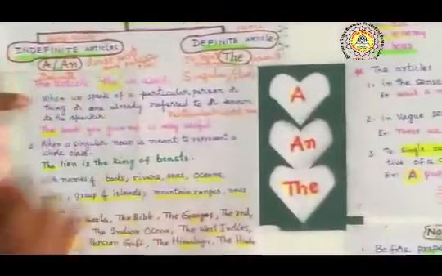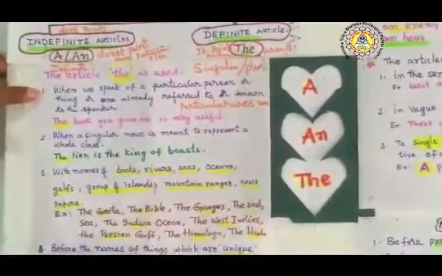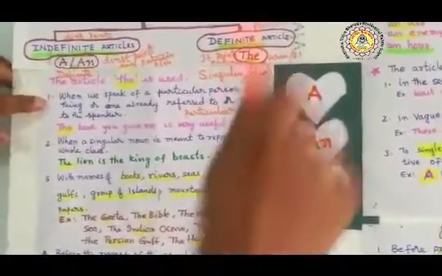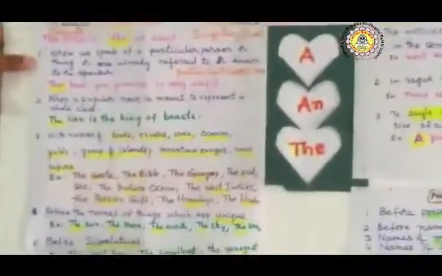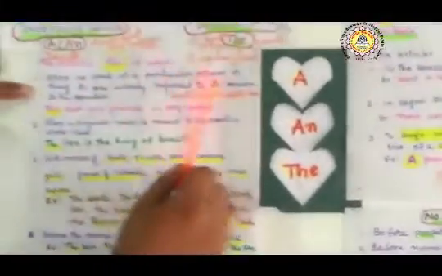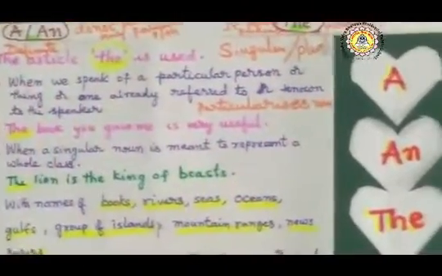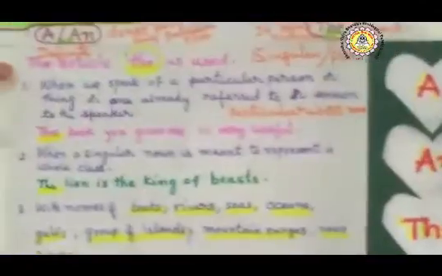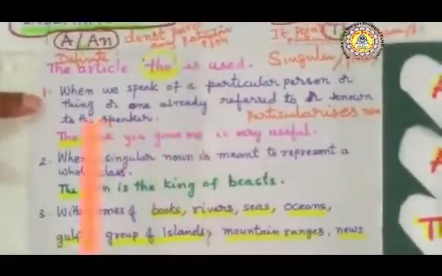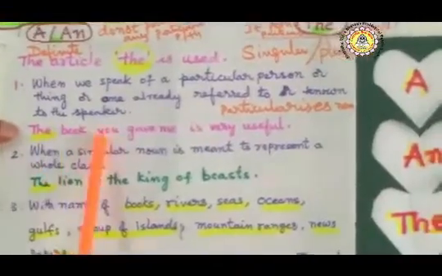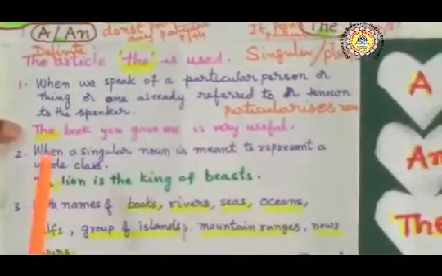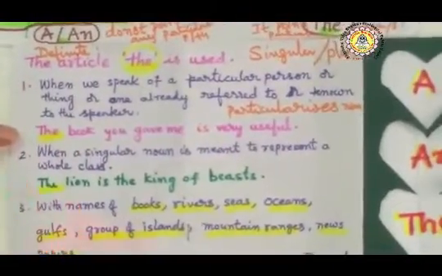Now let us see the different article, the. The is used with singular as well as plural nouns, whereas the article an is singular and countable. When we speak about a particular person or thing already referred to or known to the speaker, these are generalized nouns, but here this is a particularized noun. So, the book you gave me is very useful. See, the book, which book you gave, that is a particular book.